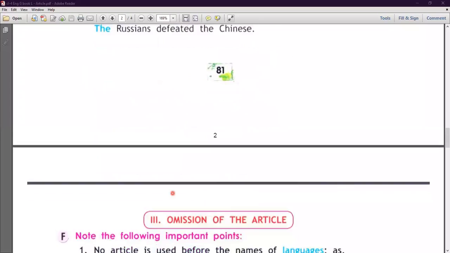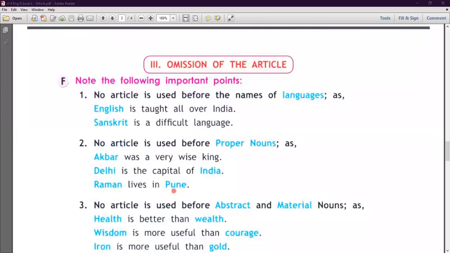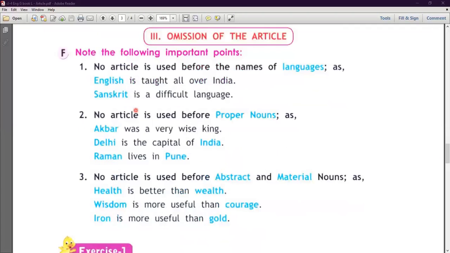Okay. Now next is omission of the article. Omission means हम article use नहीं करते हैं, कहाँ पर हमको article use नहीं करना. So no article. Note the following important points. This is very important, so you have to remember these points. Okay, number 1, no article is used before the names of languages. जो भी languages हैं उससे पहले हमको कोई भी article use नहीं करना. As for example, English is taught all over India. So before the English language, Sanskrit language, we don't use an article.